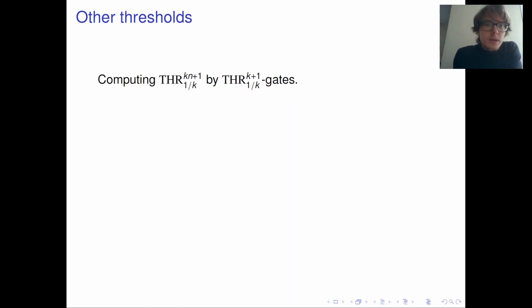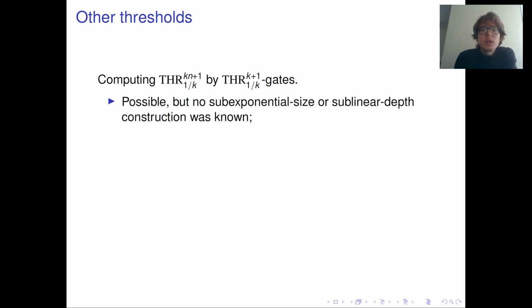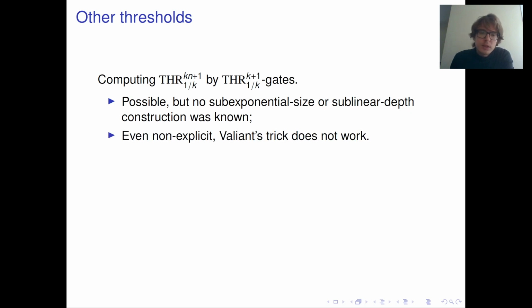And what we found with thresholds is that this question is not that well studied. It was known that we can compute the threshold function on kn plus 1 bits with threshold 1 over k by these gates, but the best construction was just linear depth and exponential size, and no one even knew how to do better non-explicitly.